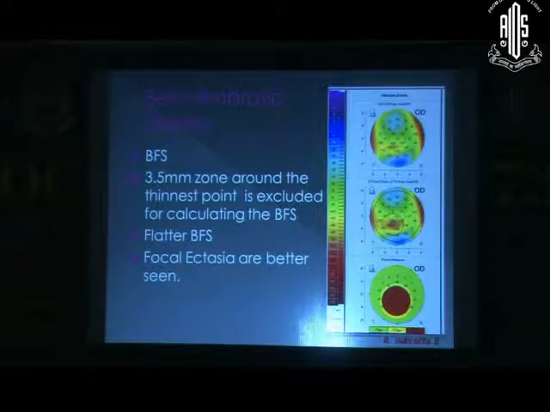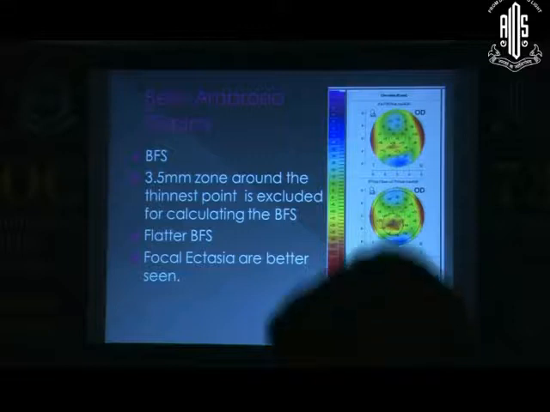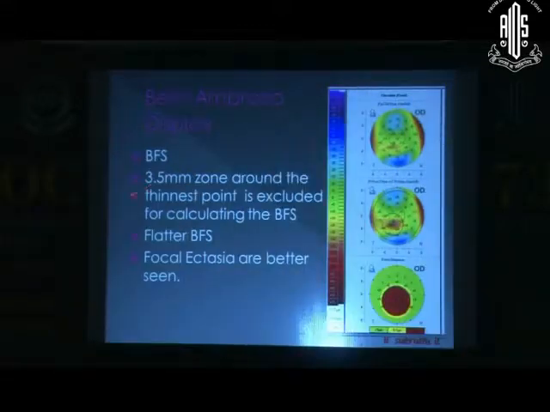The fourth important stage is the Belin-Ambrosio display. Belin-Ambrosio is a very ingenious way. We have to understand the concept of best fit sphere. Then from the thinnest point on the cornea, the 3.5 millimeter zone, whatever the elevation details are there, they are deleted in calculating the best fit sphere. Okay, so what's happening is here the best fit sphere will become a little bit flatter.